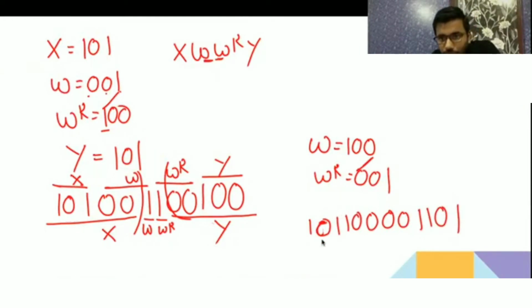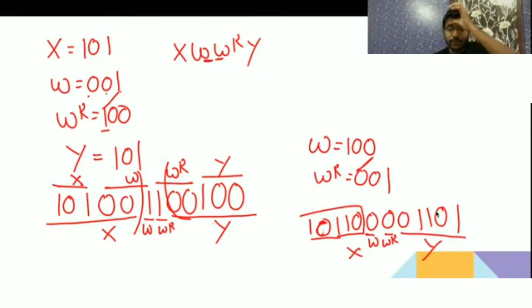Now you take this as X, this as W, this as reverse, and everything else as Y. So it is like the set of all strings containing 00 or 11 as a substring, and length of the string is greater than or equal to 4.